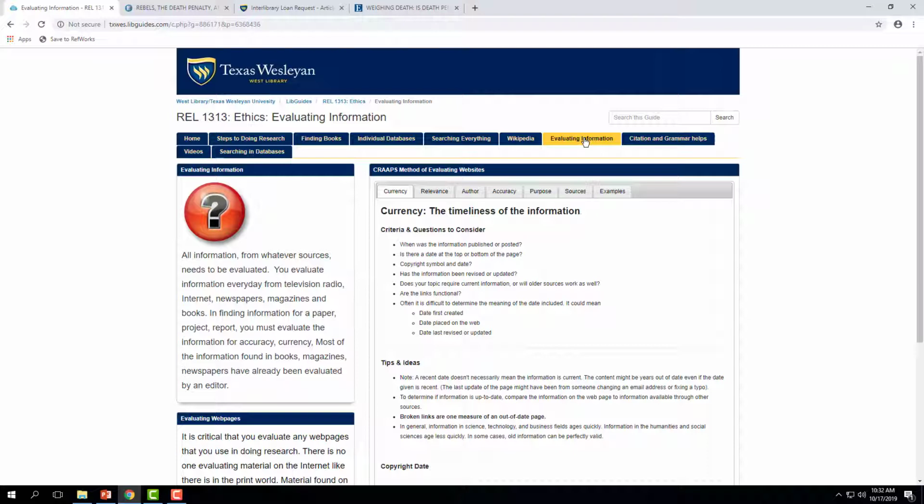and most of the information that's found in books, magazines, and newspapers has already been evaluated, so you don't really need to be concerned as much about accuracy. Most books and most magazines have what's called an editor, whose job it is to make sure that everything is right and correct in a book or a magazine article before it's published.